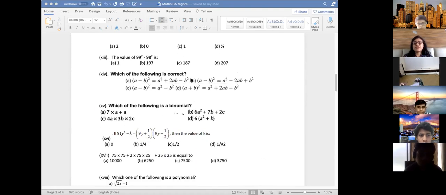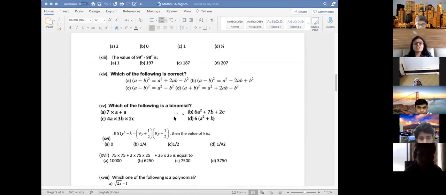Which of the following is correct? Now tell me the formula. Okay, these are the formulas. A, first one, this is B, this is C and D. Which one is correct? Which formula is correct? Ma'am, B. Yes, B is correct. A square minus 2AB plus B square.